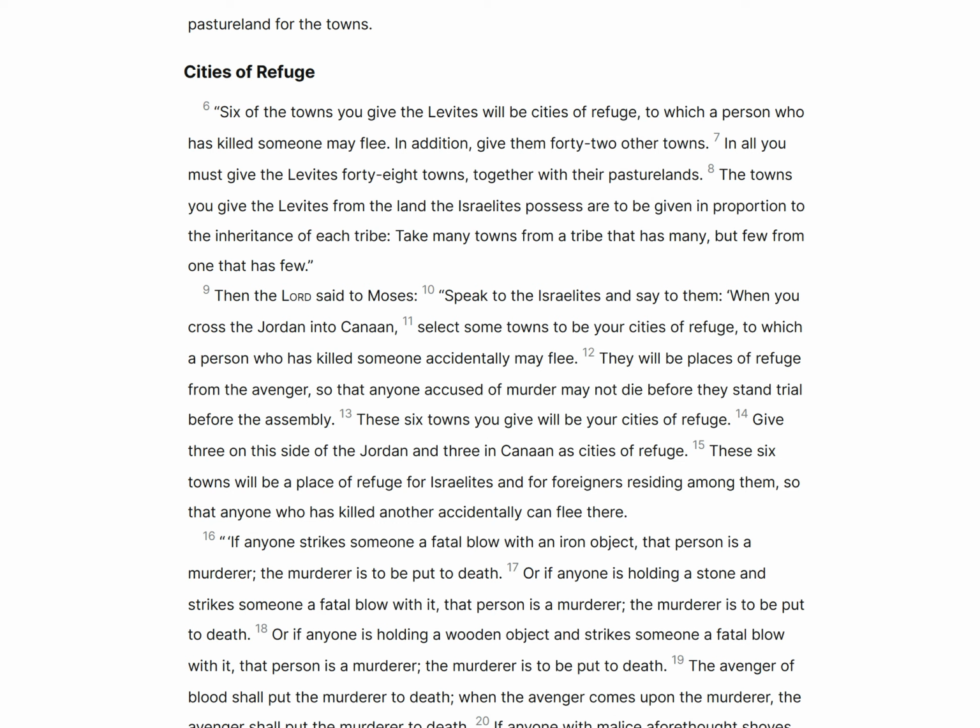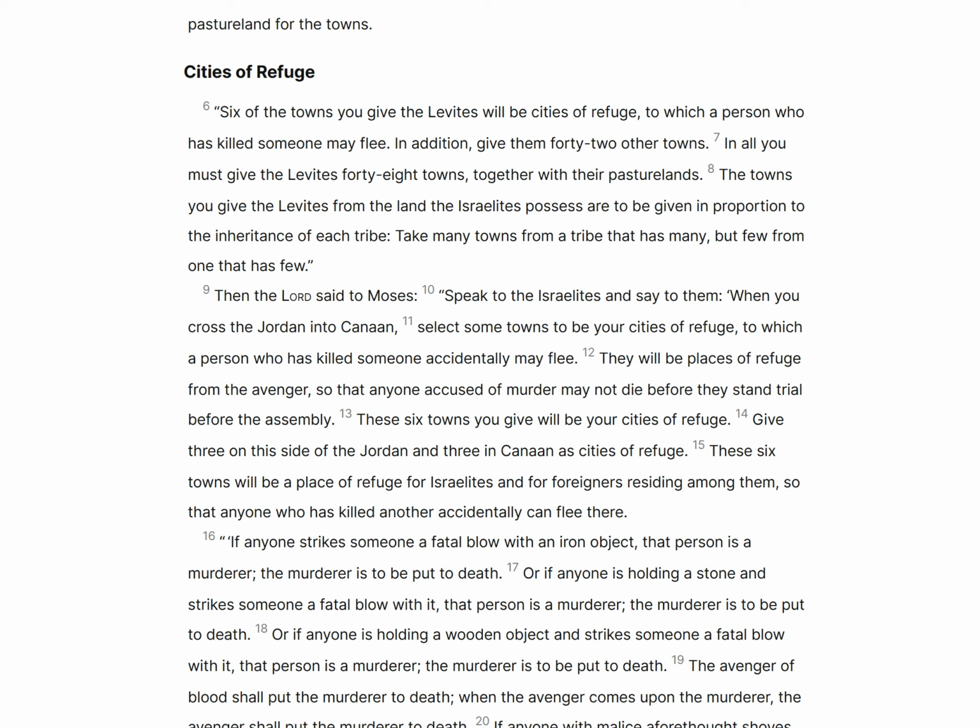Cities of refuge. 6 of the towns you give the Levites will be cities of refuge, to which a person who has killed someone may flee. In addition, give them 42 other towns. In all you must give the Levites 48 towns, together with their pasture lands. The towns you give the Levites from the land the Israelites possess are to be given in proportion to the inheritance of each tribe. Take many towns from a tribe that has many, but few from one that has few.